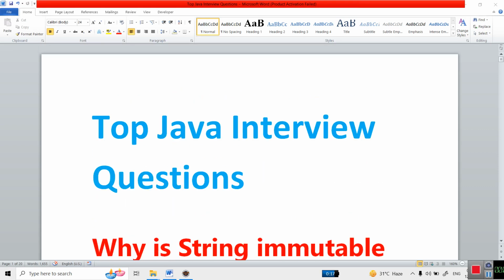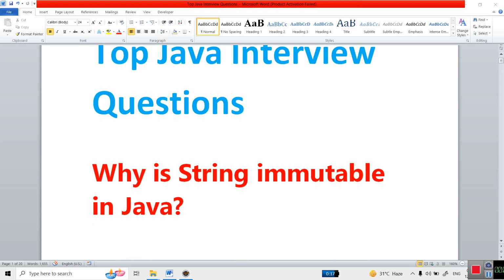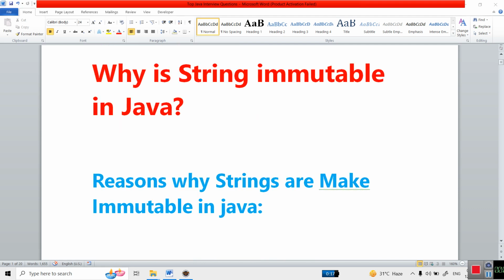This is one of the famous interview questions. In every interview, whether you are a fresher or a candidate with 7 years of experience, this question will definitely be asked. I have seen many fresher candidates who do not answer this question properly while I have taken interviews. So the first thing is, why are strings immutable in Java? This question is very frequently asked in interviews.